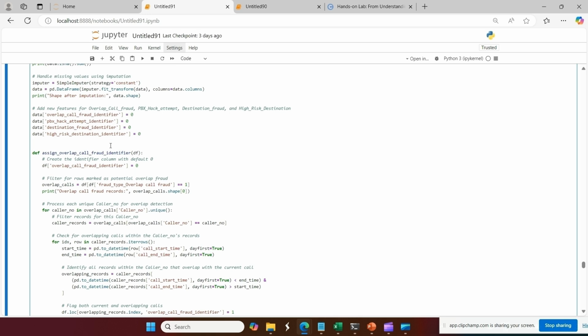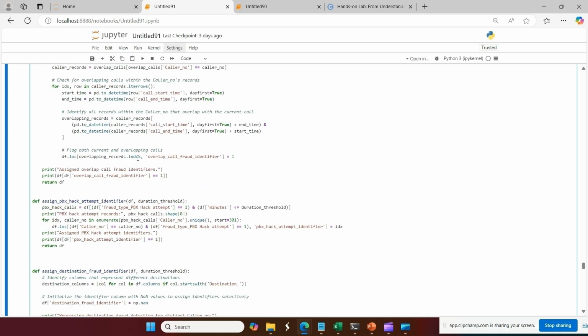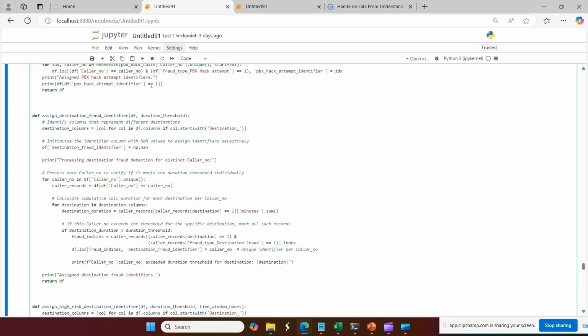Initially we are setting zero values, and then we have made these fraud functions to generate those identifiers, like for overlap call. If a call is identified as overlap, the identifier will be given. Similarly for PBS hack attempt, if the conditions are met, the identifier will be given.